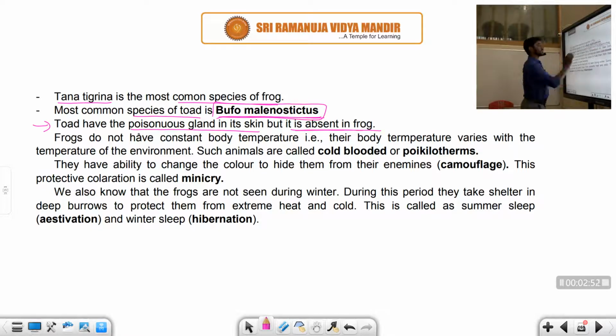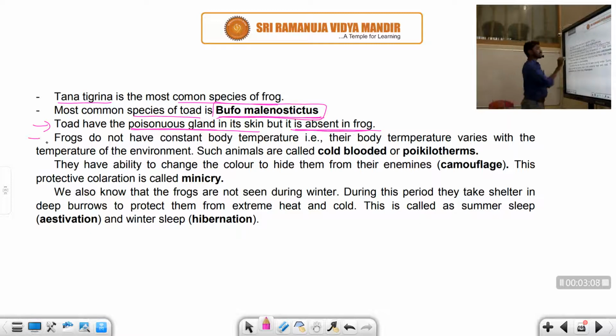What is absent? The poisonous gland is absent in the frog, right, students? The toad alone has the poisonous gland, whereas Rana tigrina does not have any poisonous gland. This is about the differences between Rana tigrina and Bufo species.